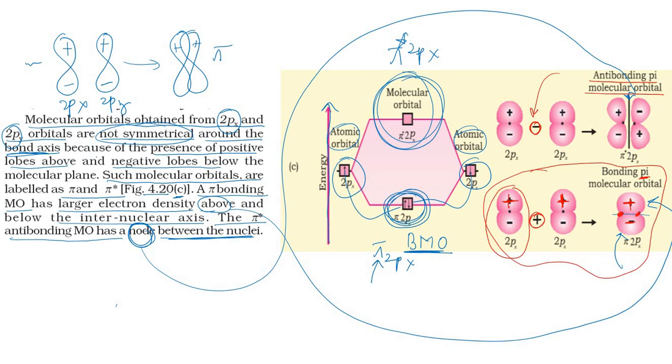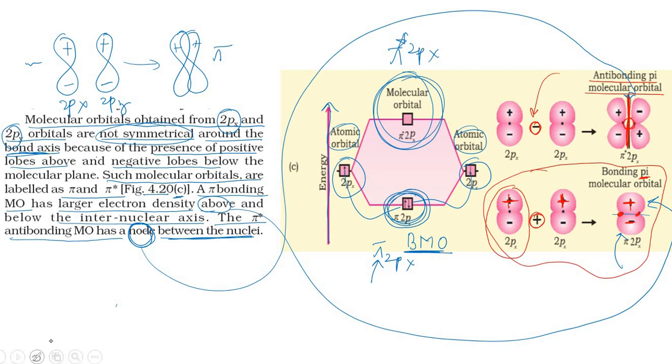And at the same time, if it is forming a pi bond, there is a nodal plane. This is called a nodal plane. Or here we can say that a node is present, where the electron density is very poor. Can you see this part here? There is nothing here between these 2 nuclei.